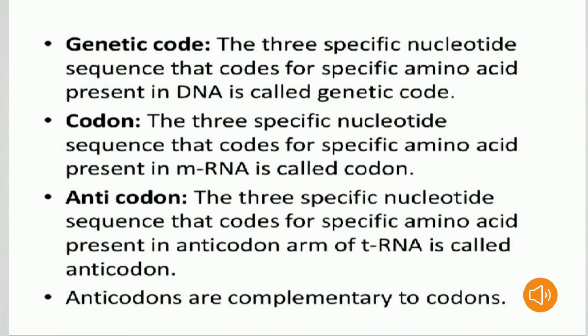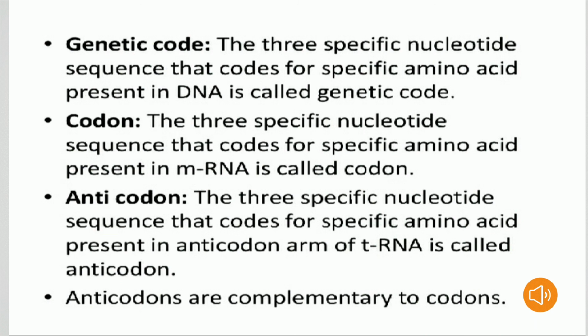Now we are going to discuss the genetic code. Some other definitions are also there here: genetic code, codon and anticodon. Let's see the genetic code first. The genetic code is nothing but three specific nucleotides. What is the meaning of nucleotide? Simply remember, when a phosphate group is added to a nucleoside, we call it a nucleotide. So three specific nucleotide sequences that code for a specific amino acid, present in the DNA, is